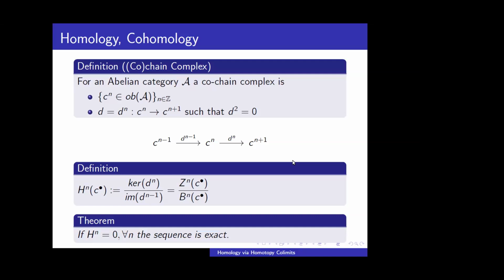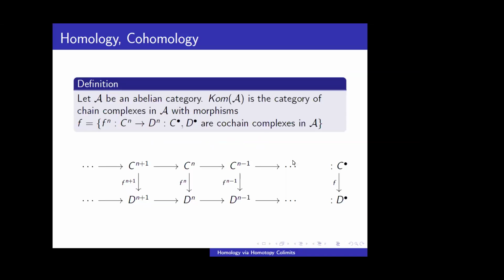So the homology measures how far the sequence is from exactness. If the homology is 0, you can say the sequence is exact. We can define the category of chain complexes in A like this. The morphisms between two chain complexes are maps f_n: C_n to D_n such that this diagram commutes. If we have a map like this, we'll have a map in homology also. So from H_n(C) to H_n(D), we'll have a map H_n(f).